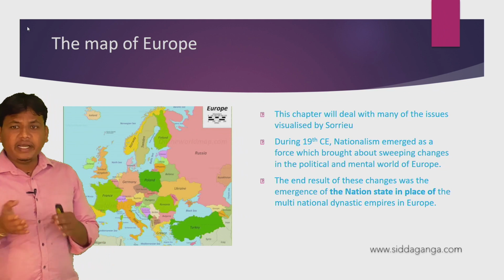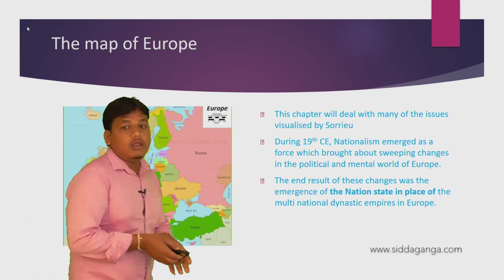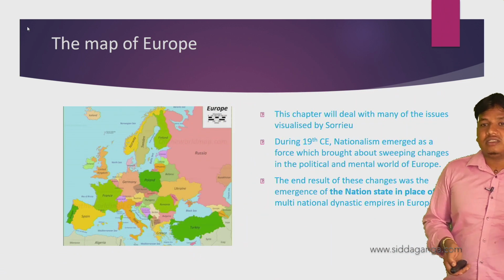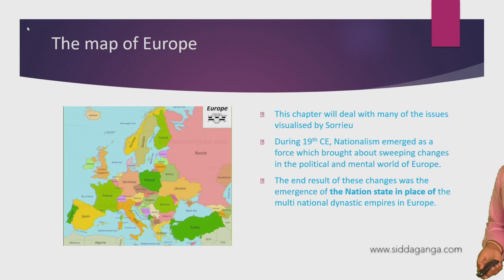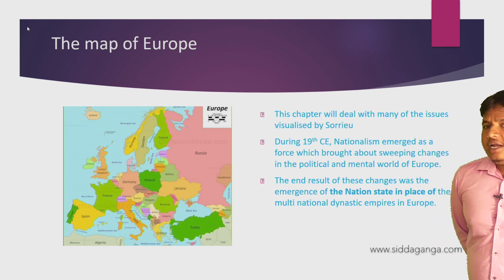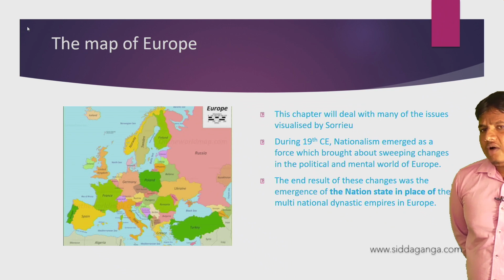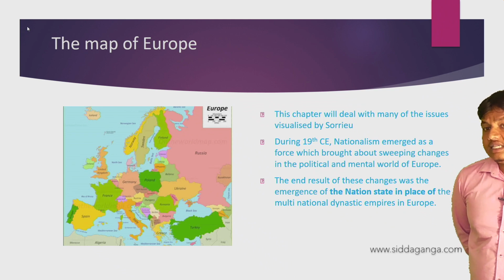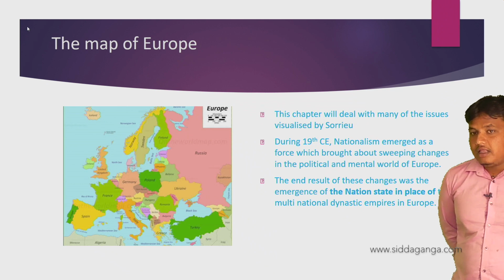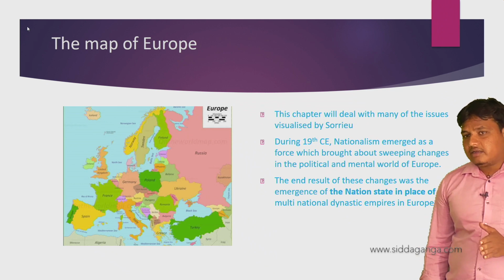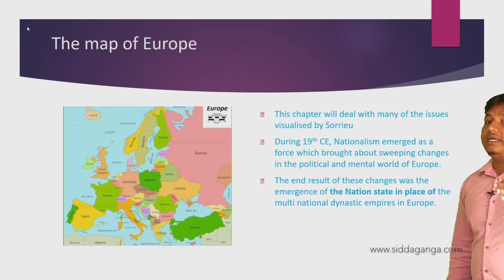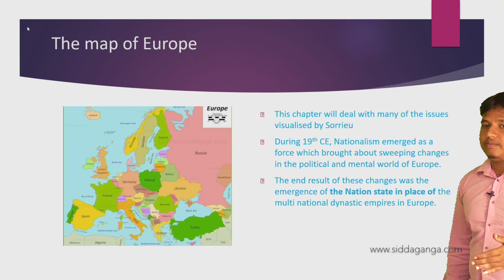Sweeping changes means they have swept away all the monarchy system. In the political and mental world of Europe, the end result of these changes was the emergence of the nation state in the place of multinational dynastic empires in Europe. Finally, we have to conclude, the end result of these changes was the emergence of the nation state. The modern state became the nation state in the place of multinational dynastic empires in Europe.